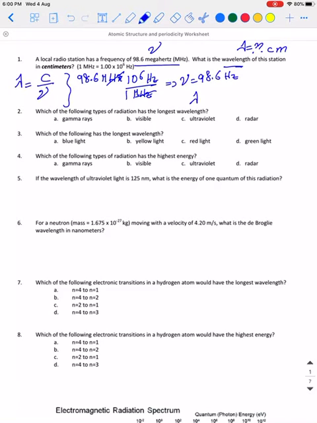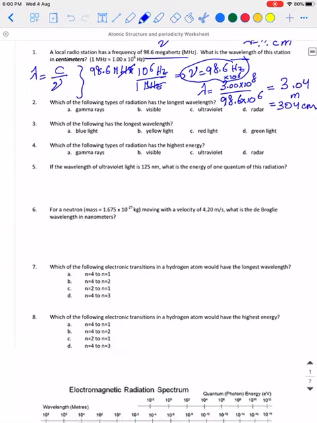Now let me substitute. I want the lambda equals c, speed of light, 3 times 10 to power 8 meter per second over 98.6 times 10 to power 6, and the final answer will be 3.04 meter. The question requires it in centimeters, so multiply by 100, it will be 304 centimeter.